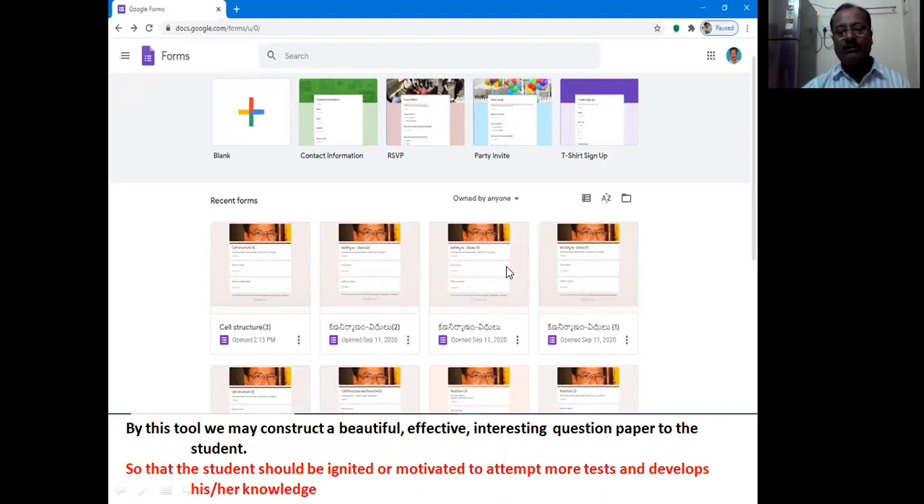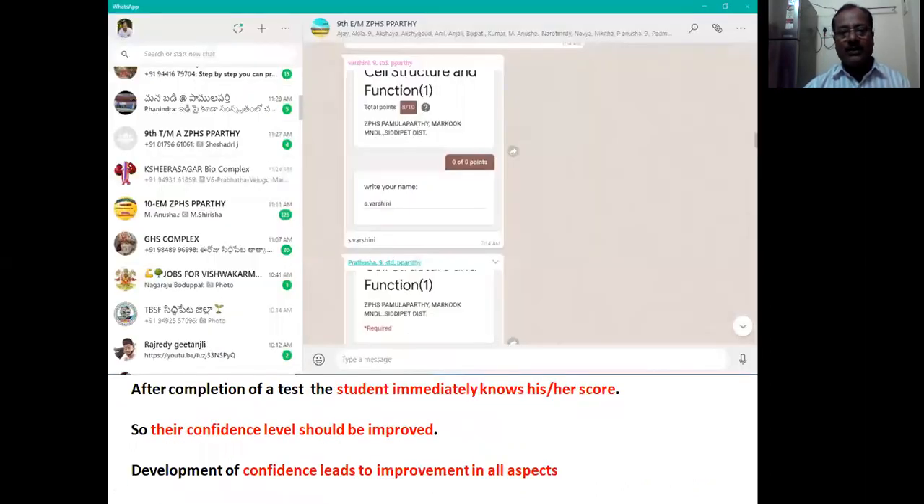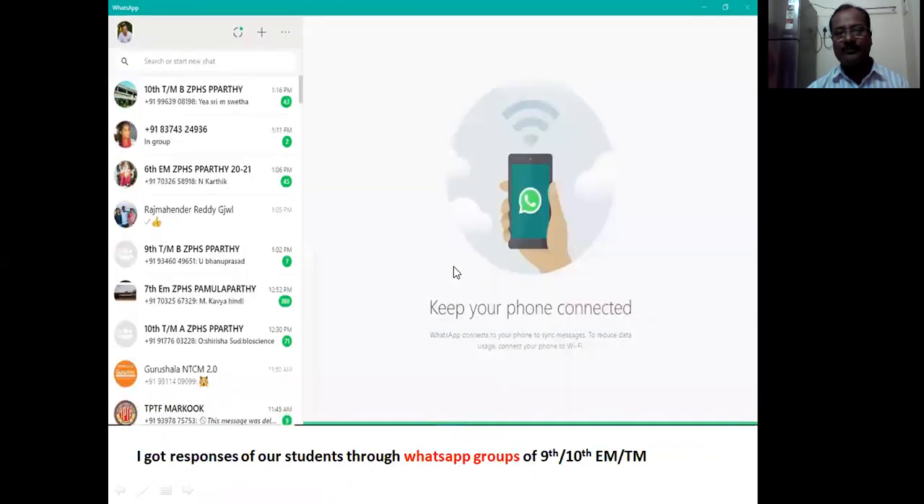By this tool, we may construct a beautiful, effective, interesting question paper for the student so that the student should be ignited or motivated to attempt more tests and develop his knowledge. After completion of a test, the student immediately comes to know his score. So their confidence level should be improved. Development of confidence leads to improvement of all-around development in all aspects.